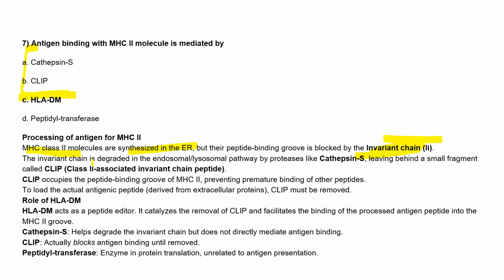So the MHC class 2 molecule is also synthesized in the ER, but their binding groove is blocked by which chain? The invariant chain.